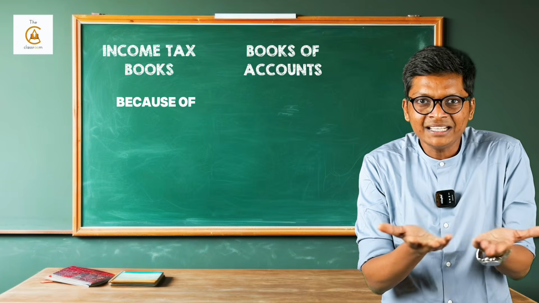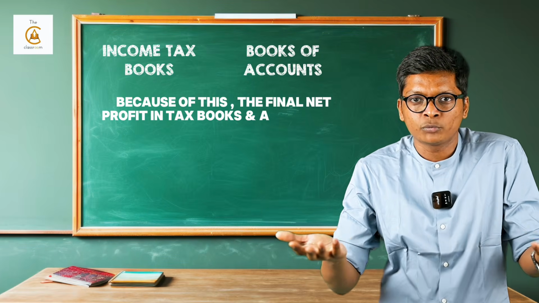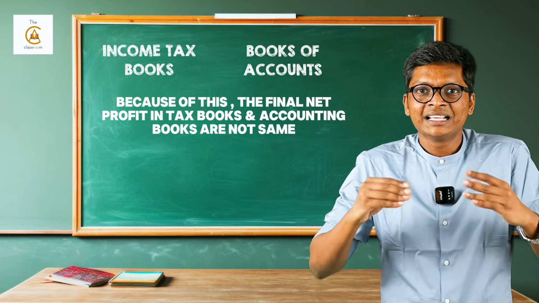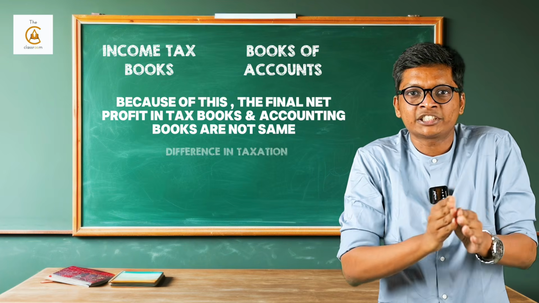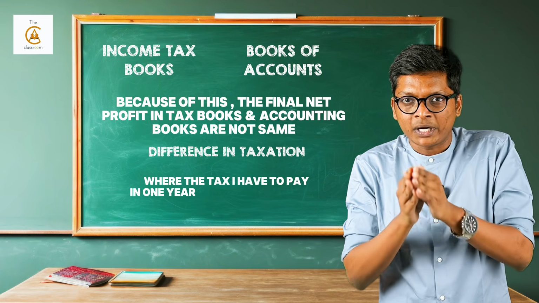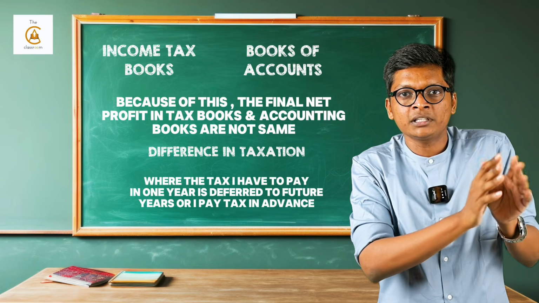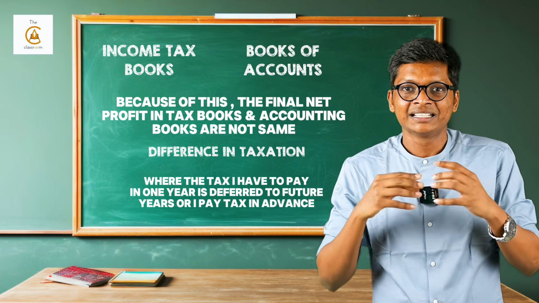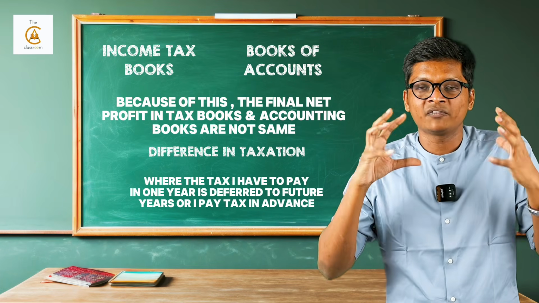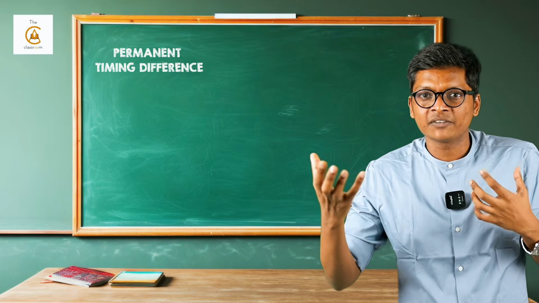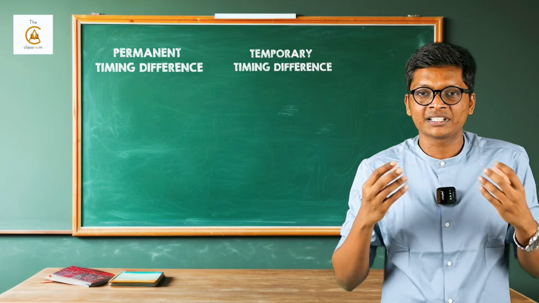Because of this, the final net profit in tax books and accounting books are not the same, because of which it leads to a difference in taxation, where the tax I have to pay in one year gets deferred to future years, or I pay tax in advance. This leads to two types of differences: permanent timing difference or temporary timing difference.